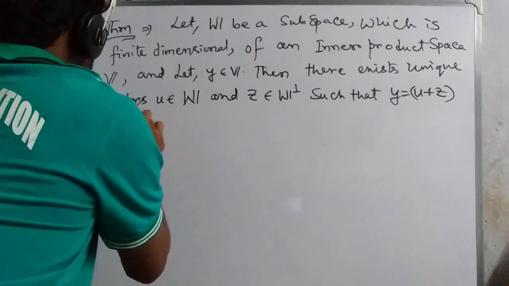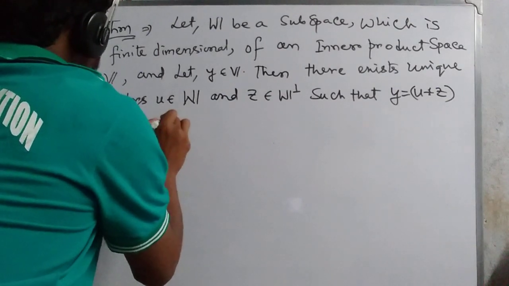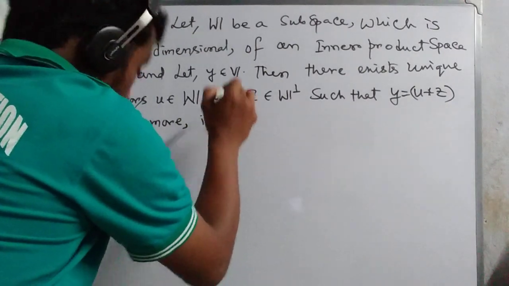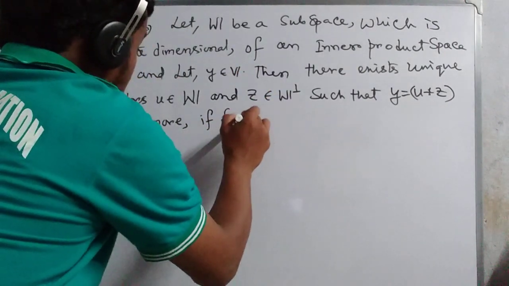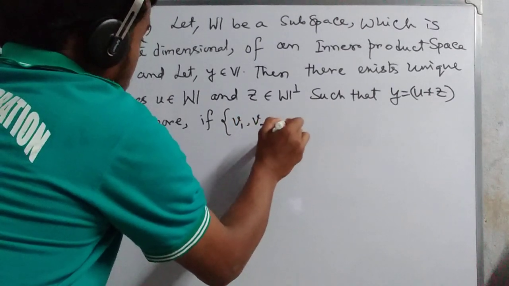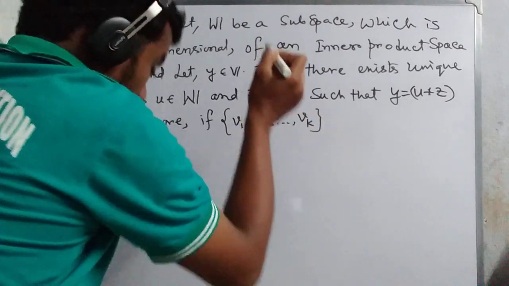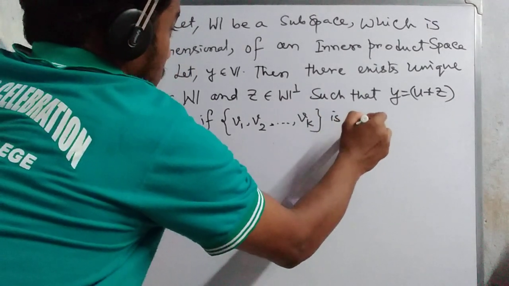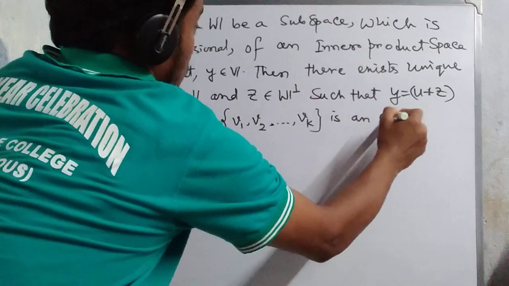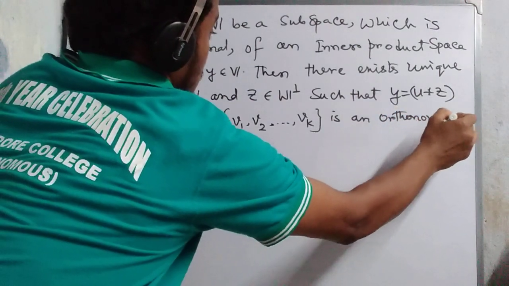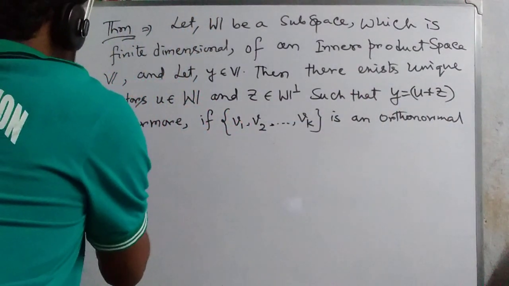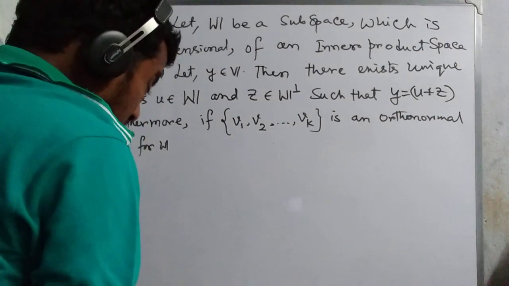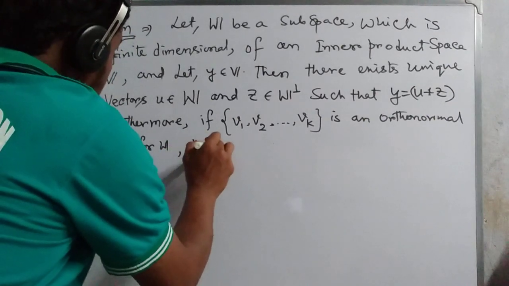Furthermore, if v1, v2, ..., vk is an orthonormal basis for W, then what happens?